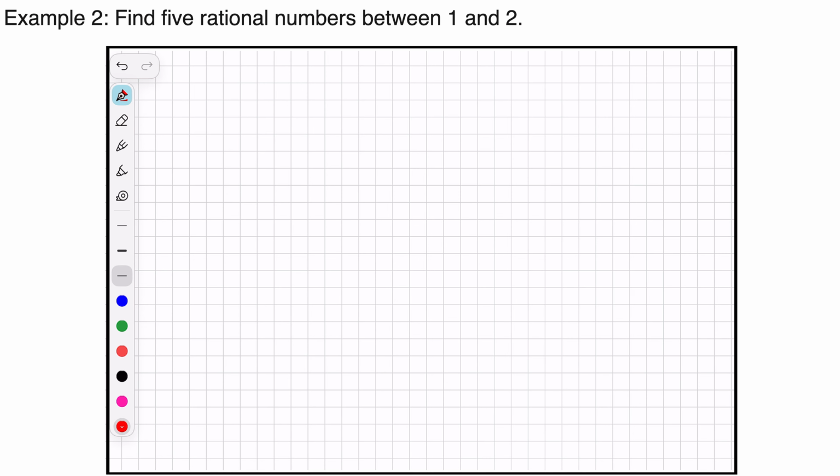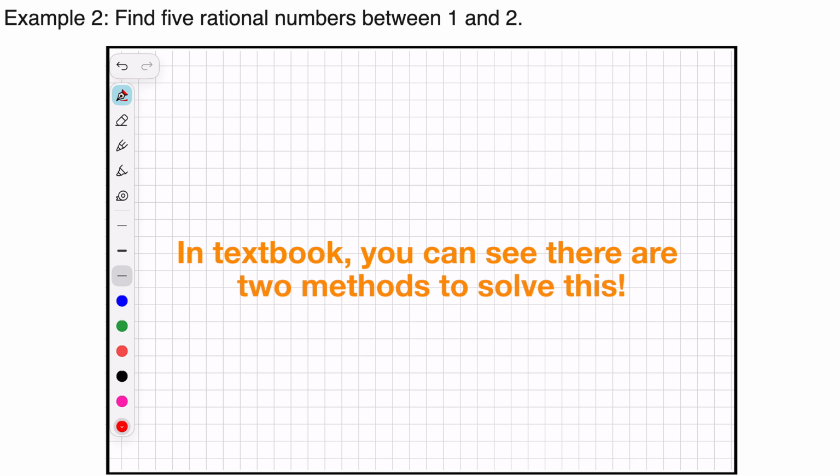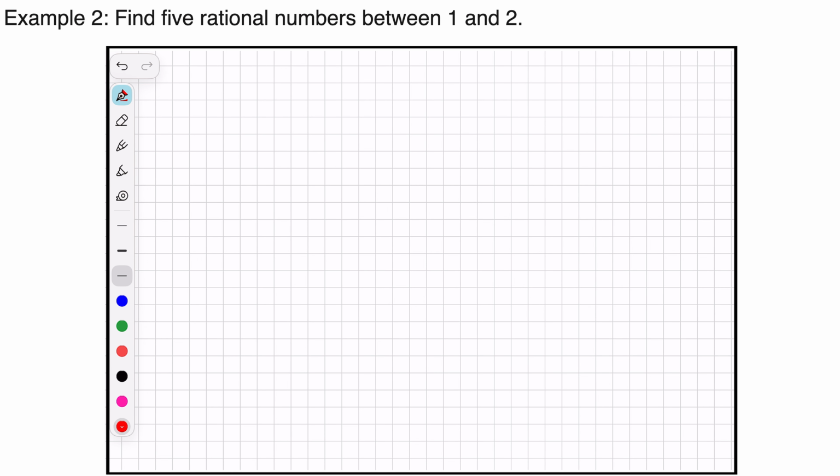In the textbook you can see that we can approach this problem in at least 2 ways, or 2 methodologies have been provided. We will look at both these methods and try to understand which is better and which will lead us to simpler calculations. Let us look at solution 1.